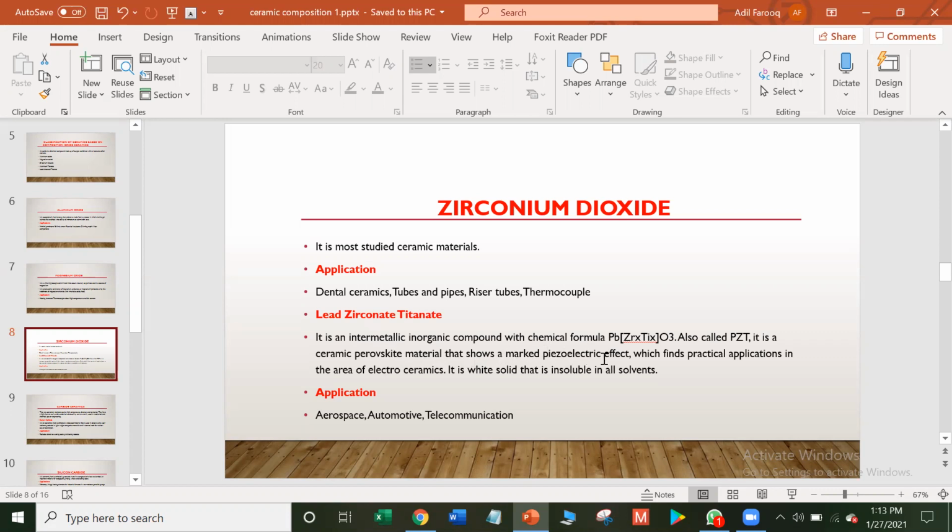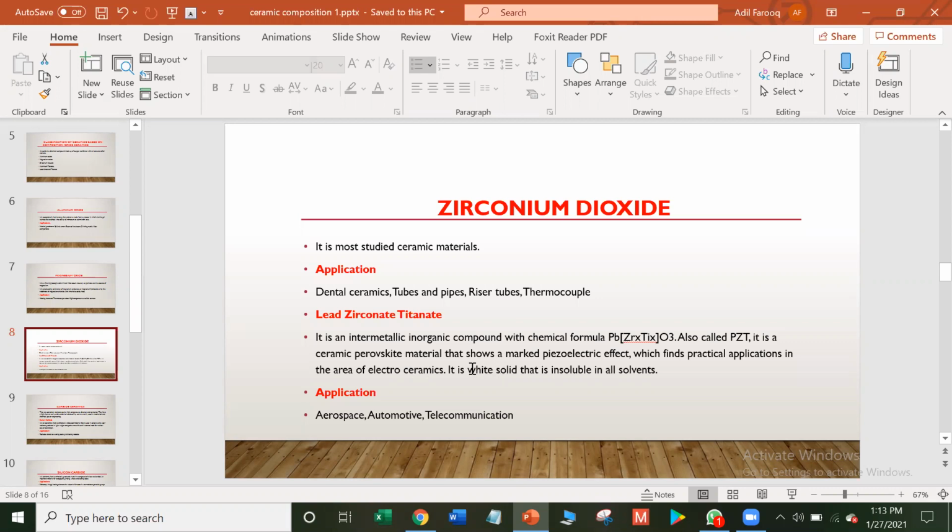It shows marked piezoelectric effect. Piezoelectricity, or the piezoelectric effect, is the electric charge that accumulates in certain solid materials in response to applied mechanical stress. It finds practical application in the area of electroceramics. What are electroceramics? Electroceramics are ceramic materials which are able to perform electronic functions for particular applications.